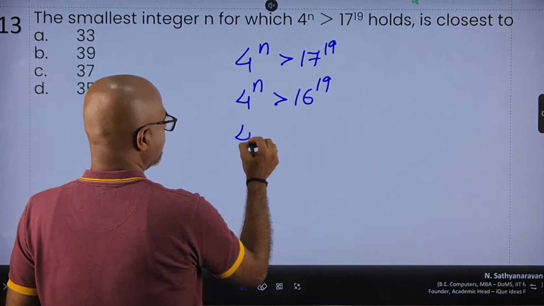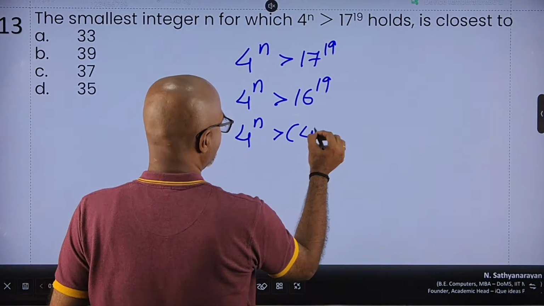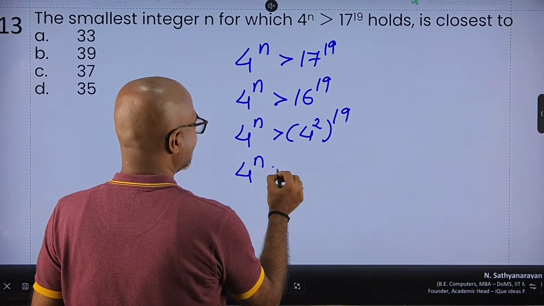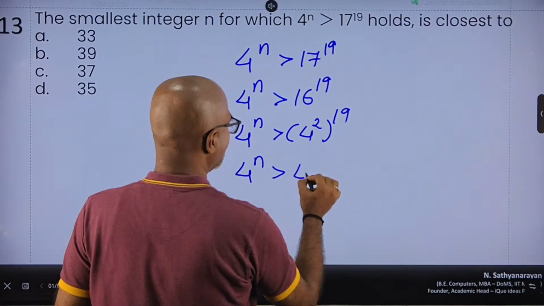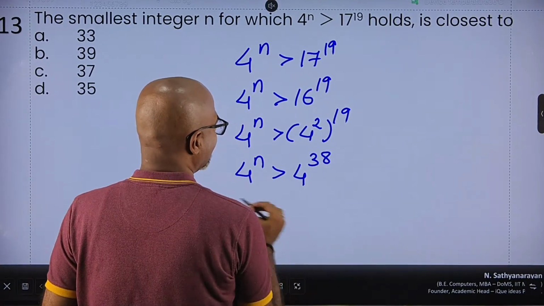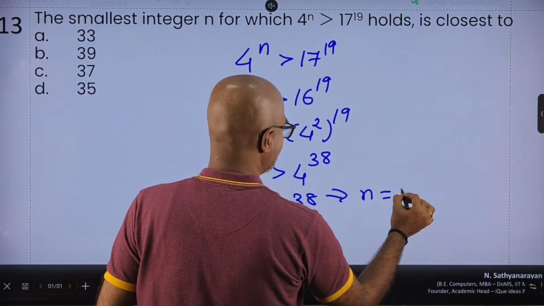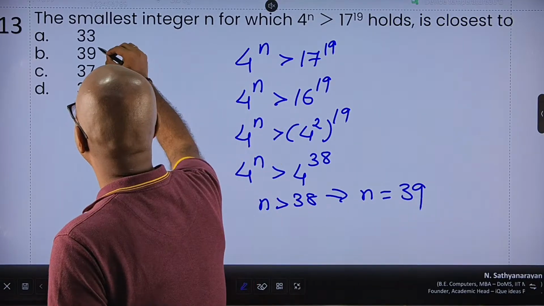So now I can say 4 raised to n is greater than 4 square raised to 19, 19 twos are 38. So n, if it is greater than 38, then the first integral value I get is 39, option B.